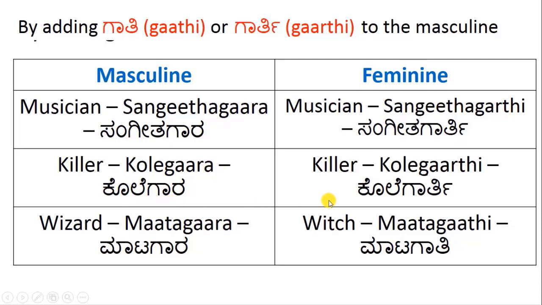Killer, in this case kolegarti. You replace gara by garti. Wizard is matagara. Wizard or witch in this case is matagati. Replace gara by gati. Once again, the usage of this is very limited.